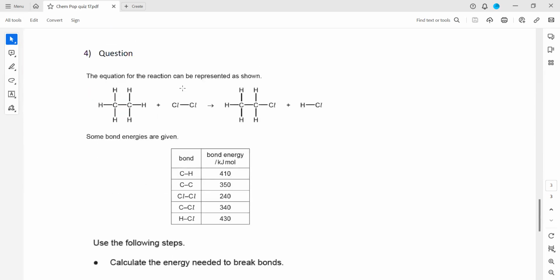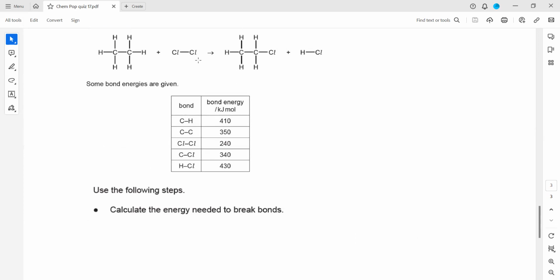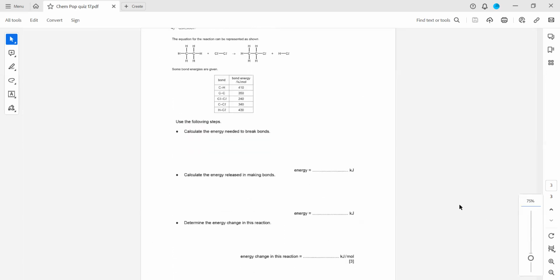In question 4, the equation for the reaction is represented as shown. Calculate the energy needed to break the bonds, then the energy released when the bonds are made, and then the overall energy change. So for the energy needed to break the bonds, you can see there is a carbon-carbon bond, then 1, 2, 3, 4, 5, 6 carbon-hydrogen bonds, and then we have the chlorine-chlorine bond.